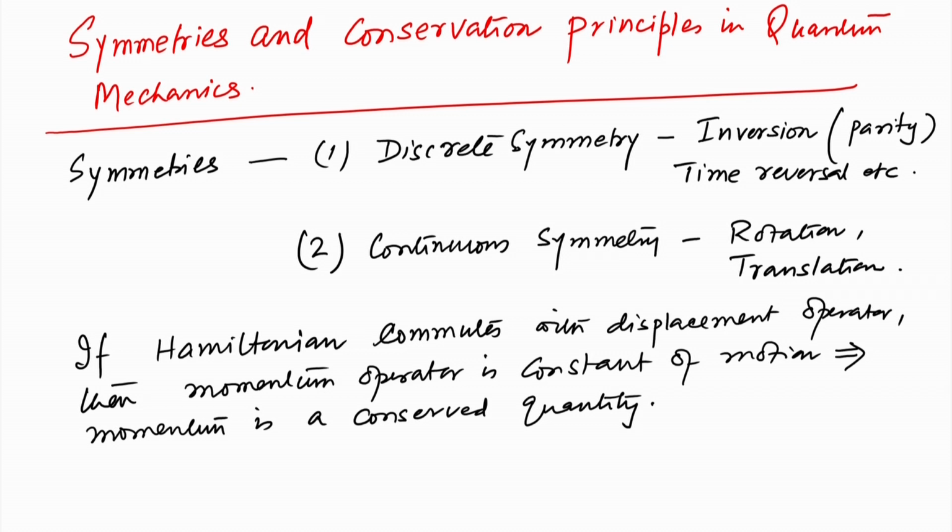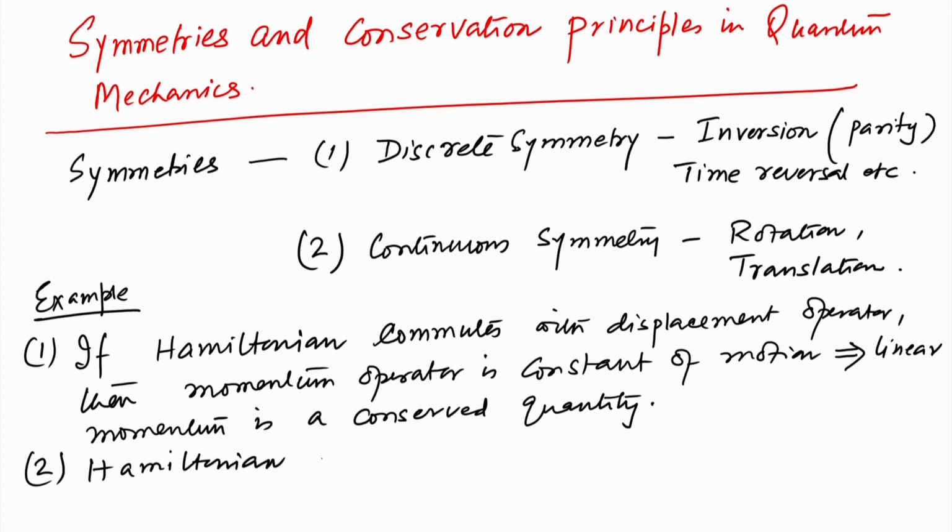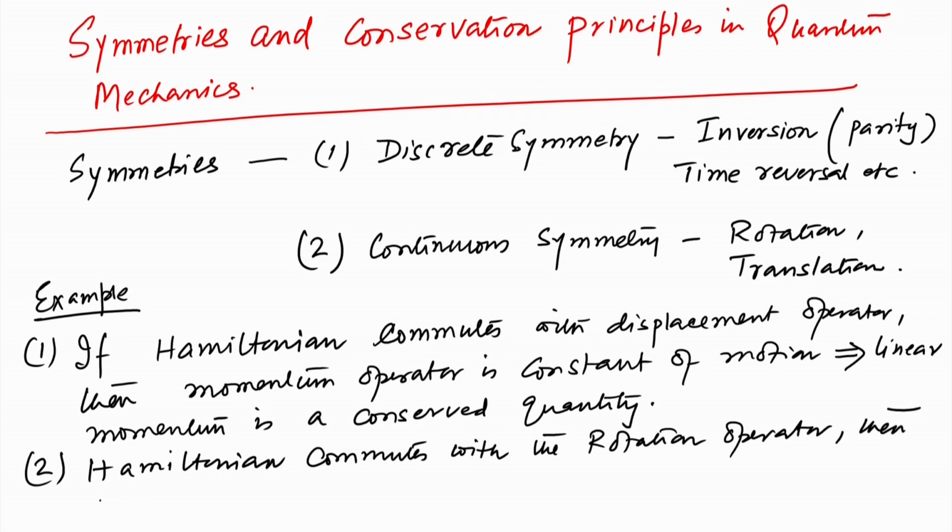Here of course, we are talking about linear momentum, and similarly, this is example 1 and this is example 2. The Hamiltonian commutes with the rotation operator, which also can be read as the generators of rotation, then the angular momentum is conserved.